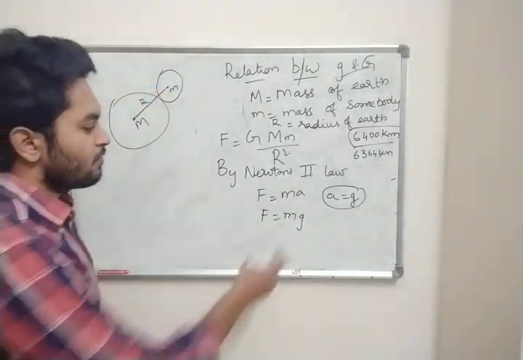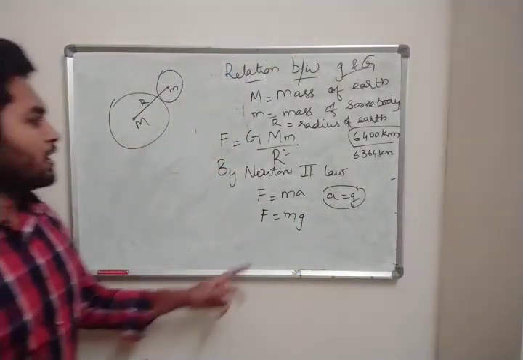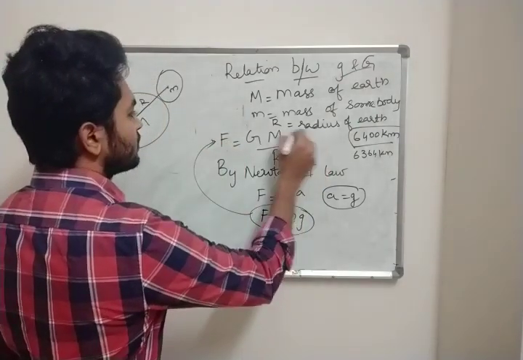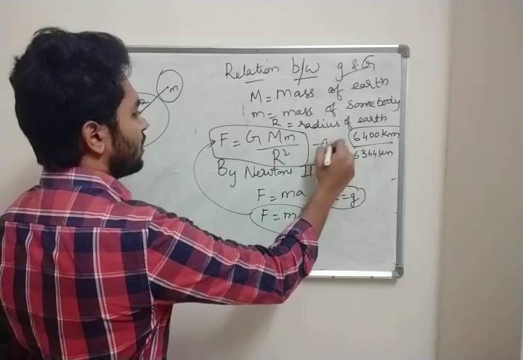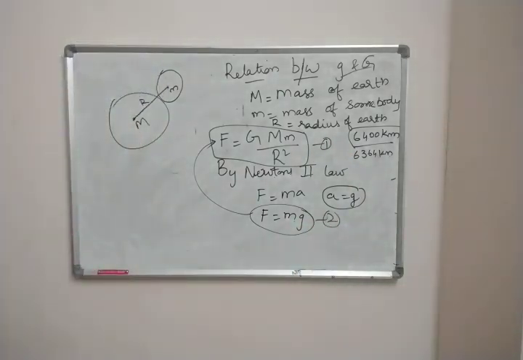Now F equal to mg means weight. Now substitute the value of F here. Suppose this is equation 1, this is equation 2. Substitute 2 in 1.